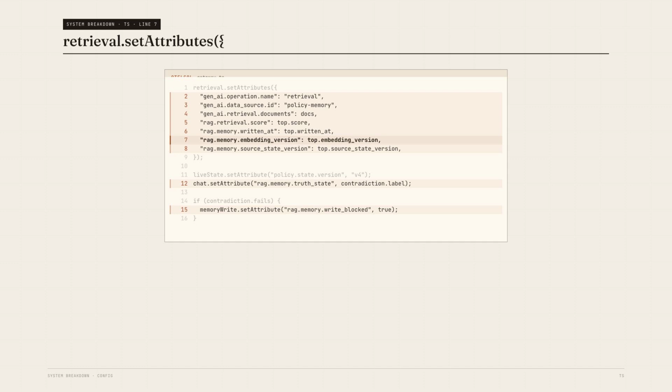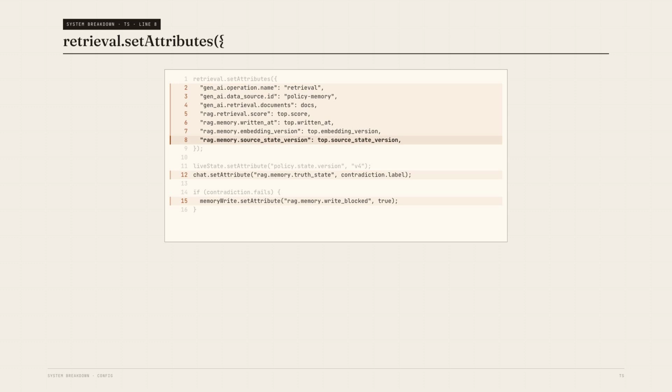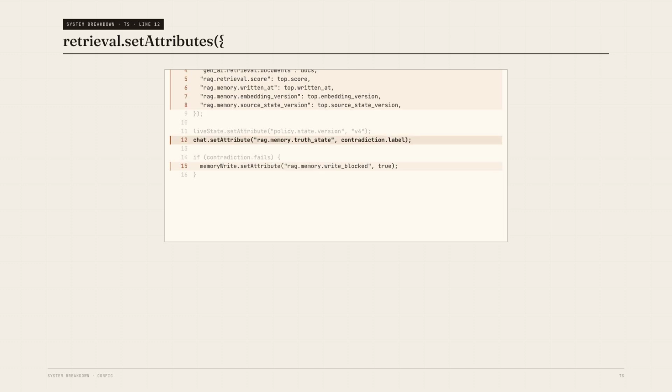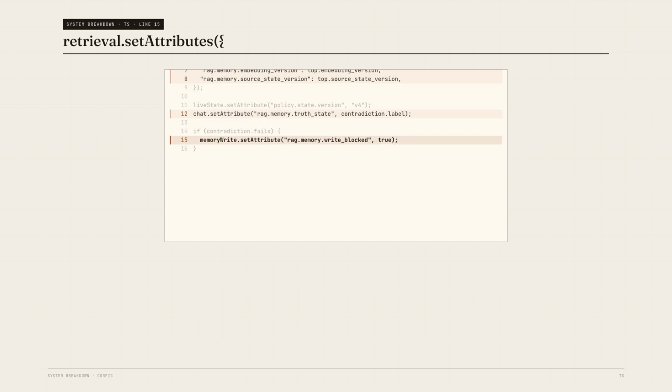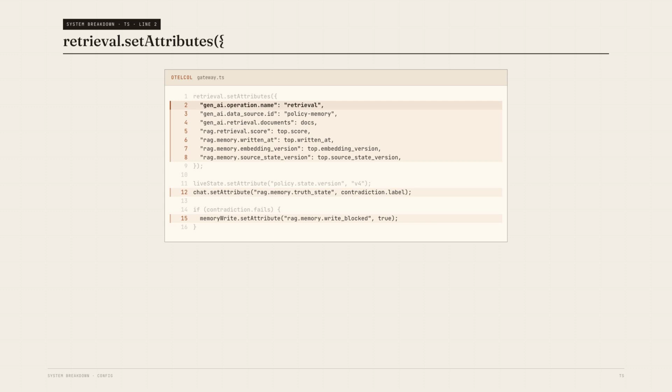RAG memory written at, RAG memory embedding version, RAG memory source state version, RAG retrieval score, and RAG memory truth state. That last field is your result from checking retrieved memory against live state. The point is that the whole loop becomes inspectable in one trace.